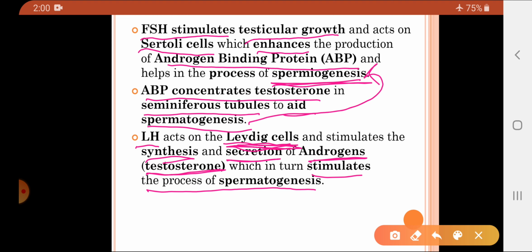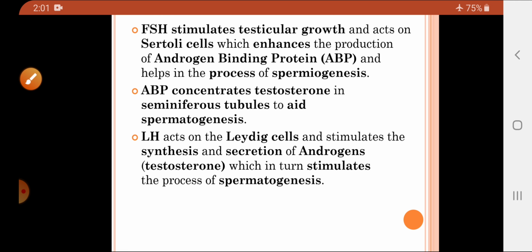process of spermatogenesis. Whereas the luteinizing hormone acts on the Leydig cells, and these Leydig cells in turn will synthesize and secrete the androgen. One of the main androgens is testosterone, which in turn will stimulate the process of spermatogenesis. So we can conclude that the complete process of spermatogenesis is under the control of the hormones.